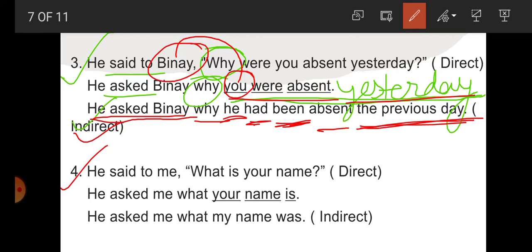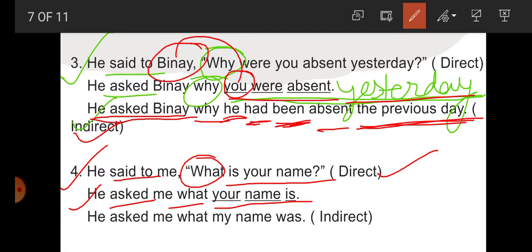Now question number 4, students. He said to me, what is your name? This is direct speech, so change it. First step, he asked me. Said to changes into asked me. Now what is the question word here? What. So write what here. After that, what is left? Is your name. So how will you write here? Assertive. Your name is. This is the assertive. Now students, next step, change it. He asked me what my is what? Sorry, students, here your.